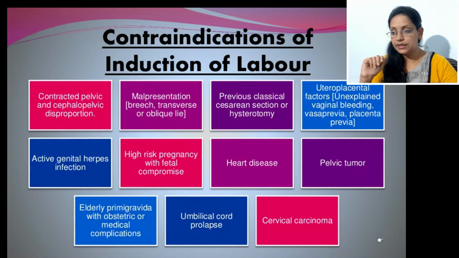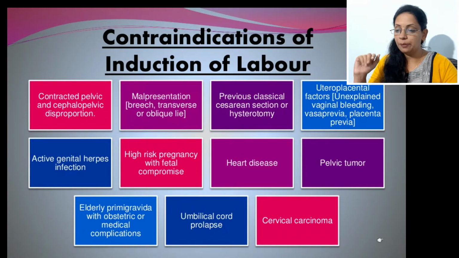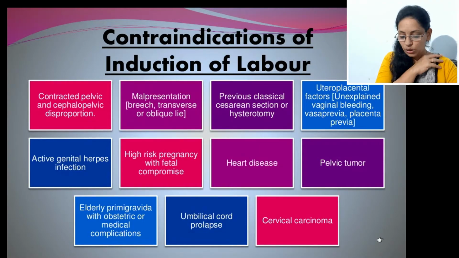Next is patient with heart disease, patient with any pelvic tumor. Next is elderly primigravida with obstetric or medical complications. That means a patient who is pregnant with age more than 30 to 35, that is elderly primi, with some medical complications. Then baby with umbilical cord prolapse. If the umbilical cord is seen out of the vagina or out of the genital tract, in that condition we should not give a trial, because the cord can compress and the baby may have asphyxia or hypoxia, and that may cause death of the baby. So we should not start labor in that condition.